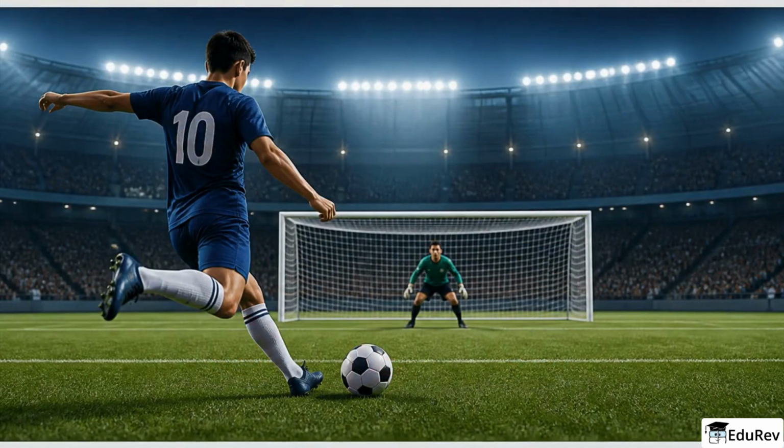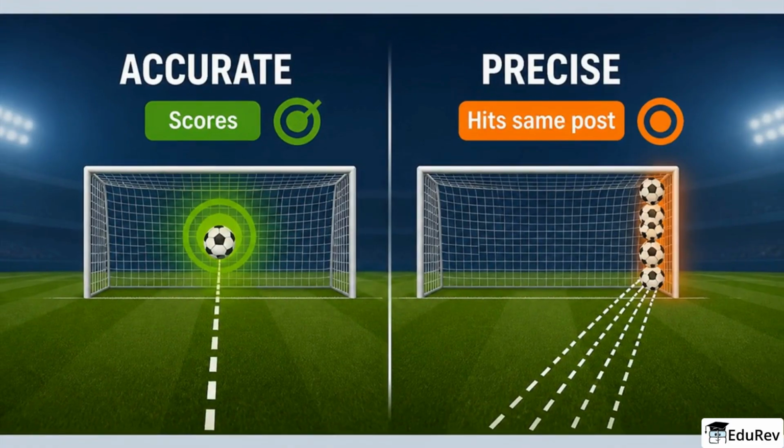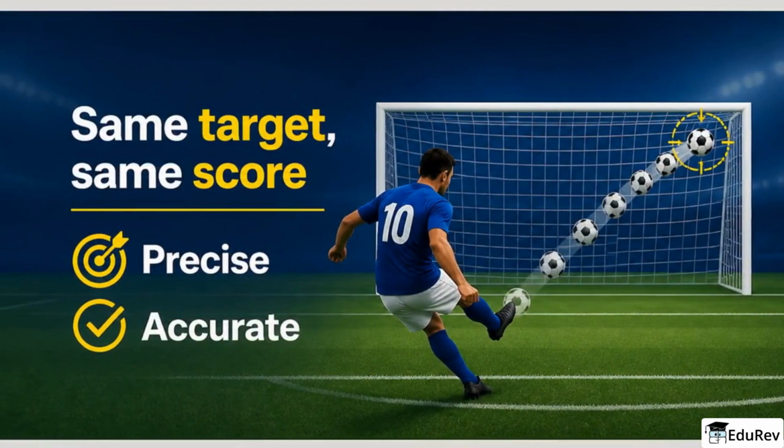A simple way to imagine this is a football player aiming for the goal. If the player scores, he is accurate. If he hits the same post every time, he is precise but not accurate. A player who hits the same target and scores is both precise and accurate.